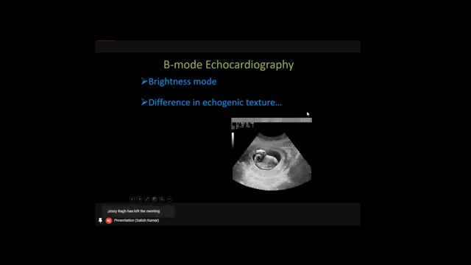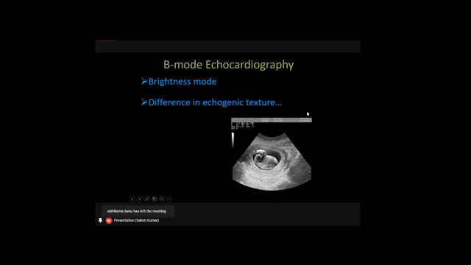If you see this, there are 2 or 3 different shades of echogenicity. Wherever you see more white color, it is called hyperechogenicity. Completely black color is called anechogenicity. This is anechoic and this is hyperechoic. And wherever you see the gray color texture, this is called hypoechoic.